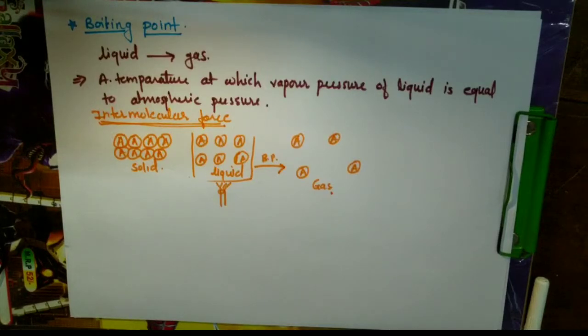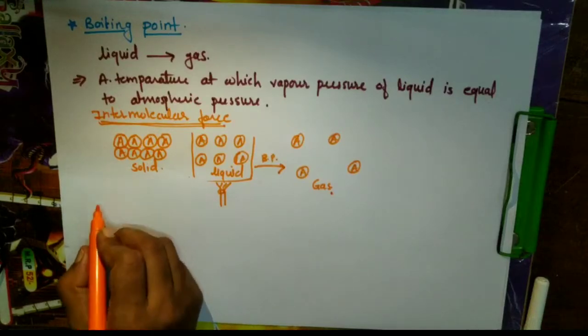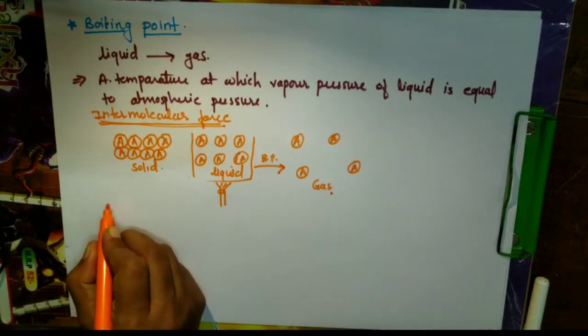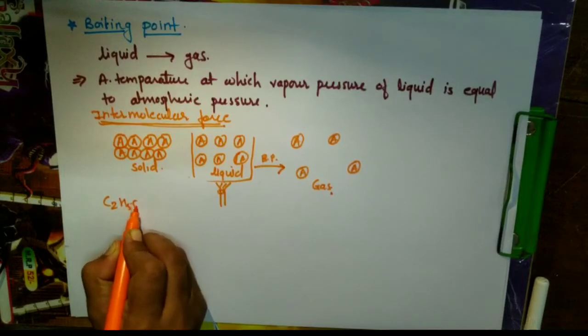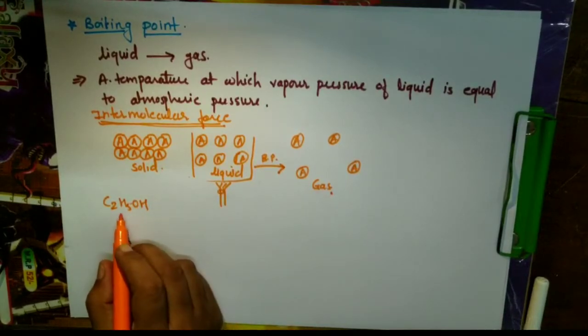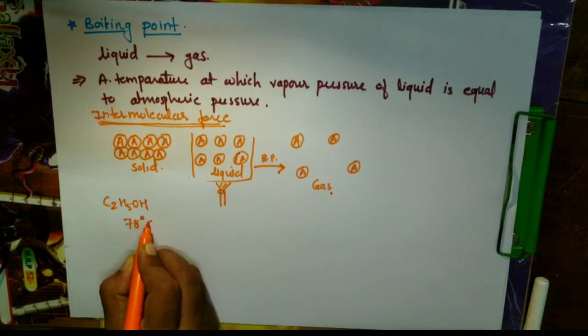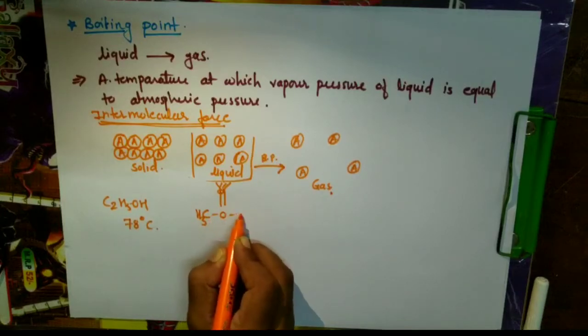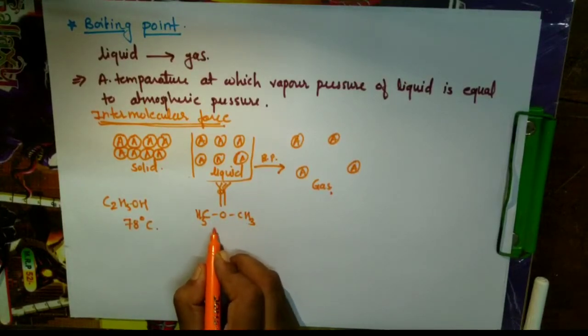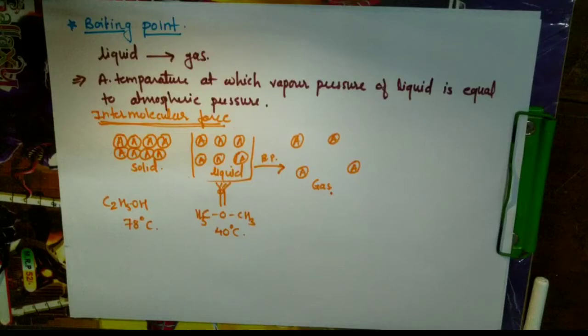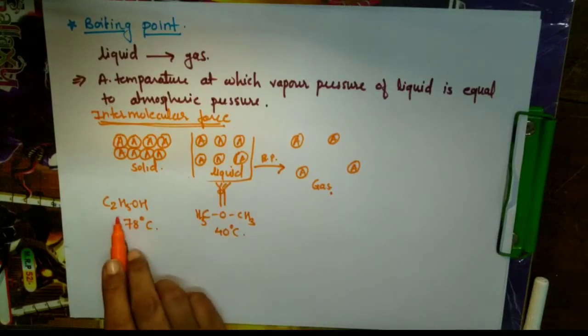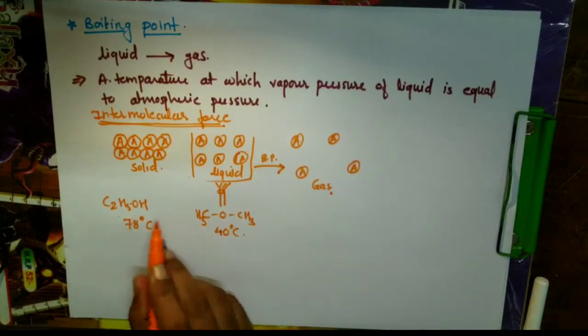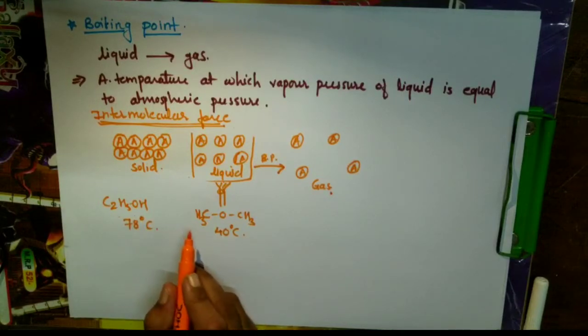So here, in case of this ethanol alcohol example, I will take ethanol here, that is C2H5OH. Its boiling point is 78 degrees centigrade, whereas ether, CH3OCH3, has a boiling point of 40 degrees. Why is this so? Because ether and this alcohol both are functional isomers of each other.